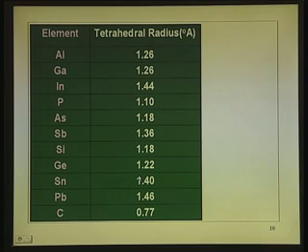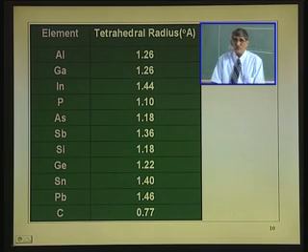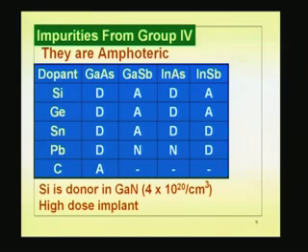So, if a foreign atom or a guest is coming and sitting, the guest atom will come and occupy where it feels comfortable. It will feel comfortable if the vacancy site is bigger. Okay. This is a law of nature. So, observing that the gallium vacancy is bigger than the arsenic vacancy, because gallium has a bigger atom size, that becomes a donor.